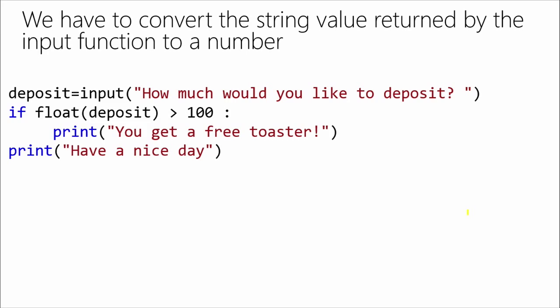Now here, you'll notice I actually converted the data type when I did the comparison. So it's funny, every time I write the code, I approach it a different way. There are different times in your code when you can do the conversion. It's really up to you. Do you want to do it right away? Do you do it when you need it? The only thing I would say is if you're going to find yourself converting it 8 or 10 different times, do it once, put it in a different variable that'll store the float version of it, or do it right away. Because I'm lazy. I don't want to have to convert more often than I have to.